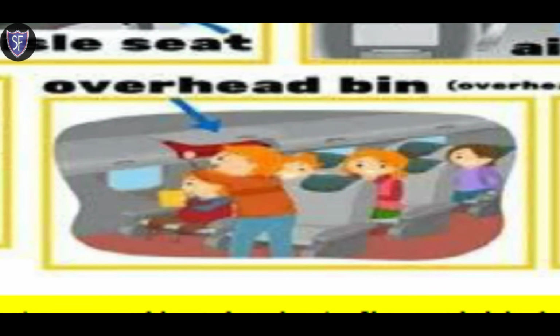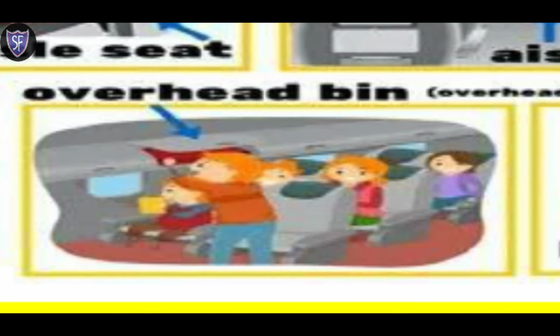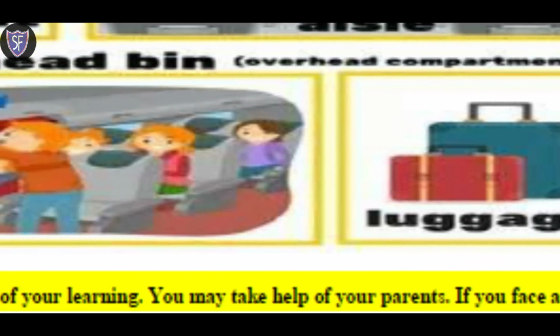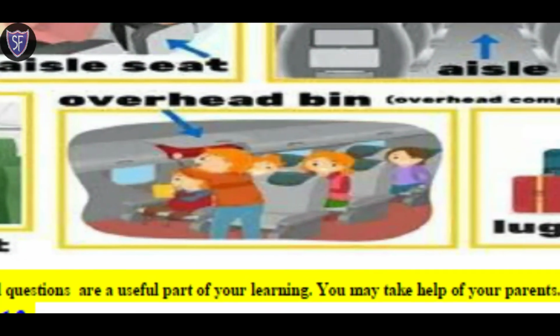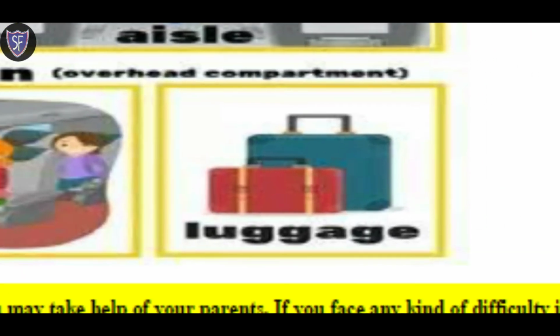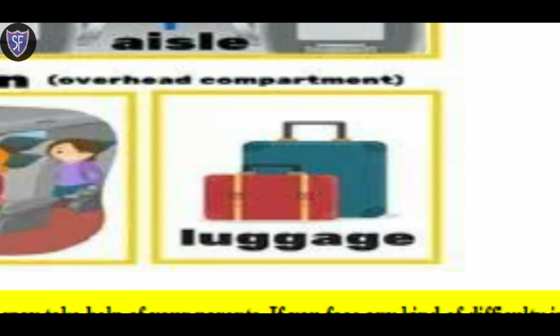There is also a space for putting up your small baggages, handbags and purse or other necessary stuff such as your jackets. It is above your seats and it is known as the overhead bin or the overhead compartment. The suitcases or bags which you are carrying along for your air travel are known as luggage.